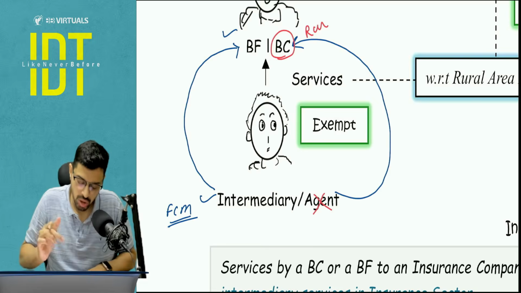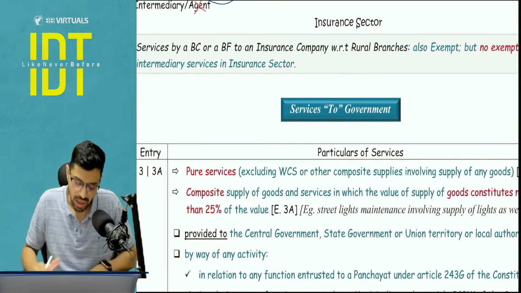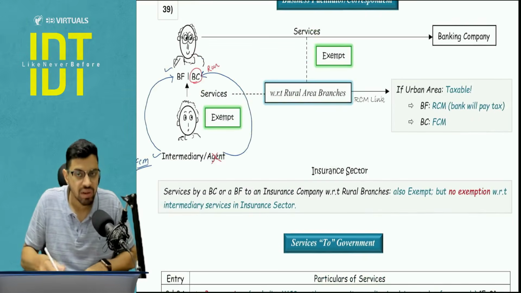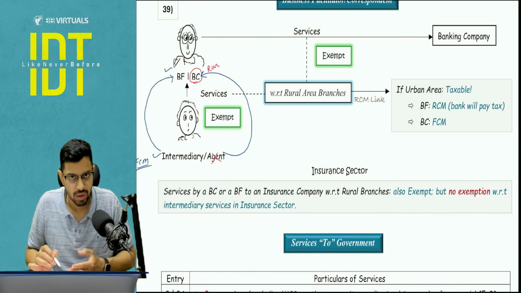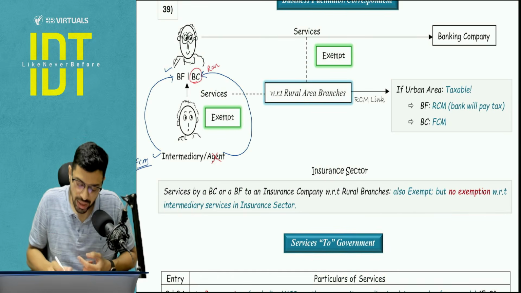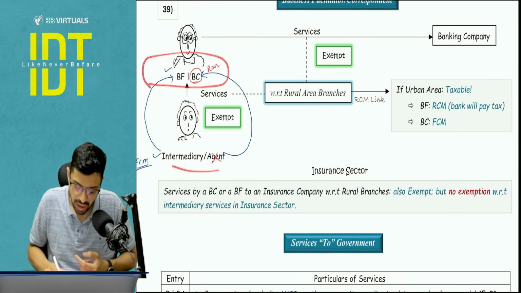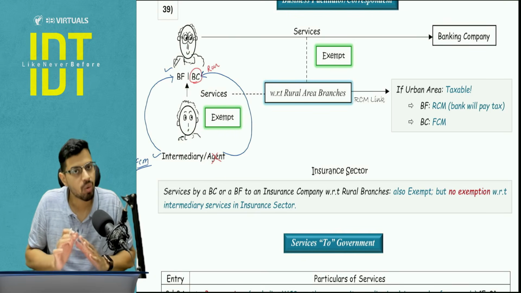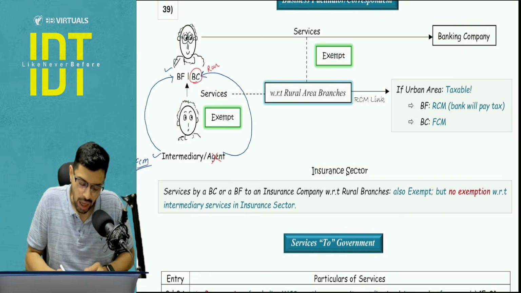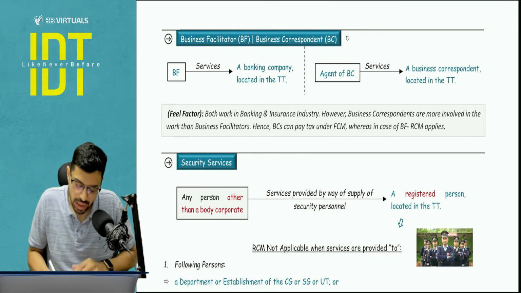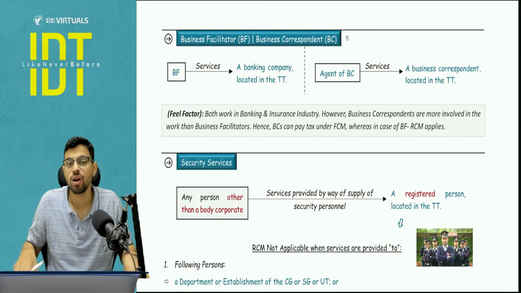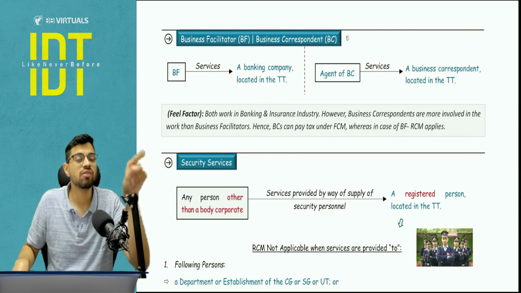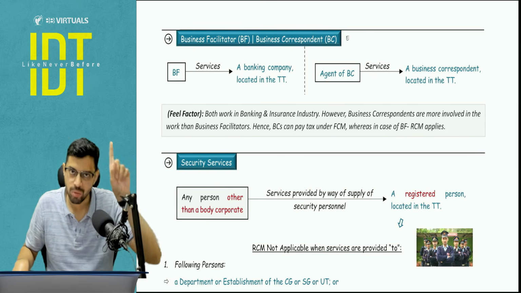I will first cover the insurance related exemption. See, with respect to insurance sector, everything is same. We are going to give exemption with respect to rural area, not urban area. But in the rural area, only with respect to BCBF; intermediary agent services are not exempt even in rural area. This is the only difference. Is it clear? And now if you pay attention here, with respect to the RCM entry, only a banking company has been covered, not an insurance company. So BF giving services to insurance company, no RCM, you will apply FCM.